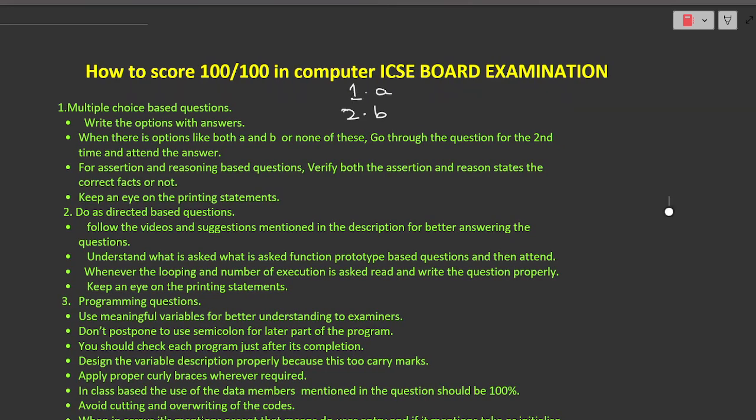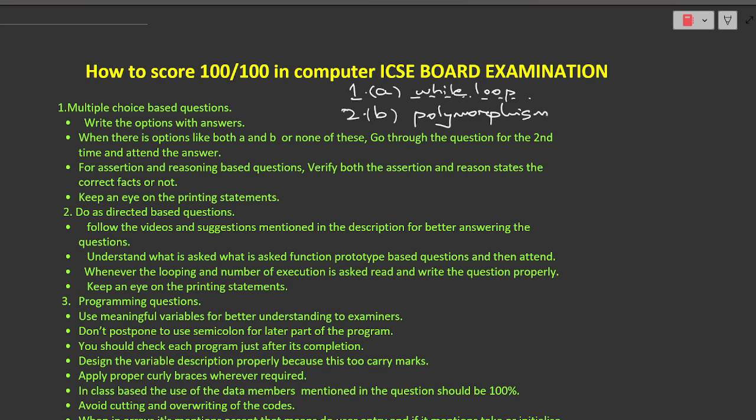Make sure you write the option and you write the whole answer which that particular option contains. Suppose the option is while loop, and in question number 2 the answer was B, polymorphism. Make sure you write everything whatever is mentioned.